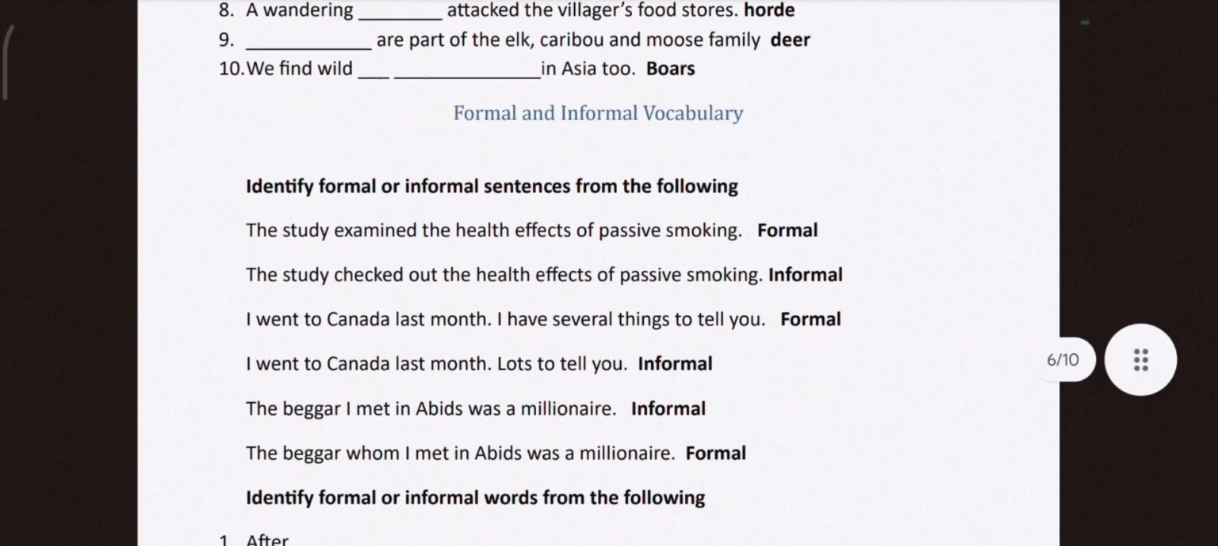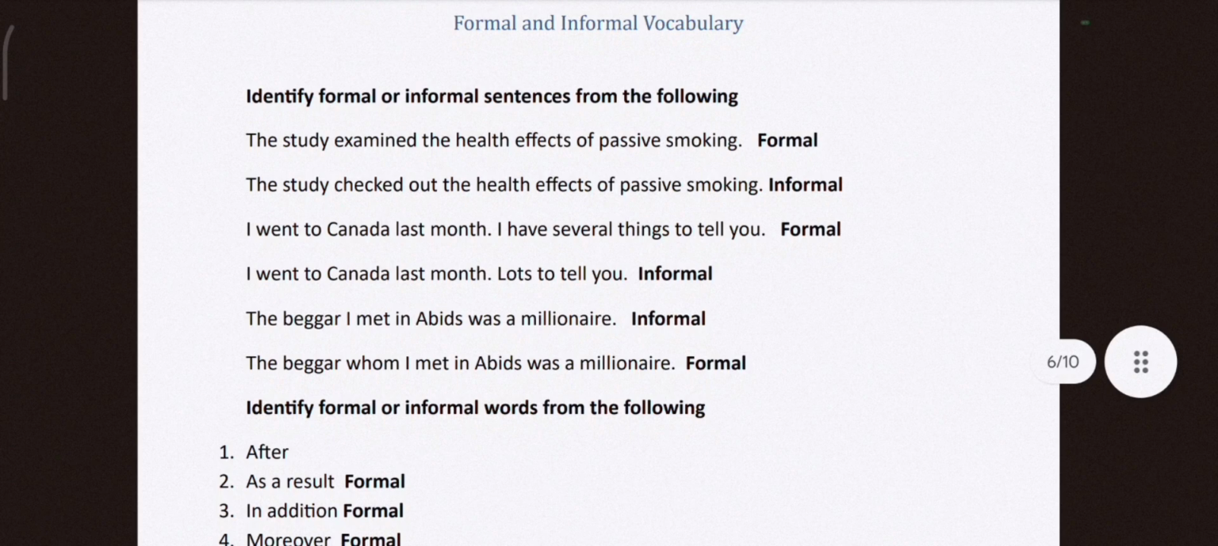Boars. The next topic is formal and informal vocabulary. You have to identify what is formal and what is informal. Informal is when we talk to our friends and family members. Formal is when we are in a professional setup, a very formal setup; we use a kind of English there. So you have to demarcate the two kinds of English that we use in these different contexts. The study examined: you can see the word examined. It is a formal word used most often in writing and in formal contexts. So, that is formal English.